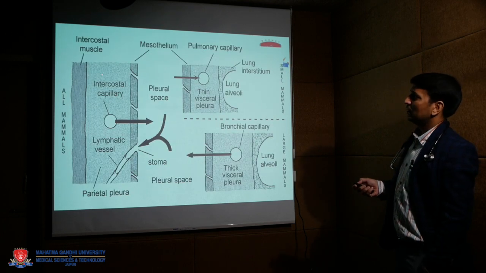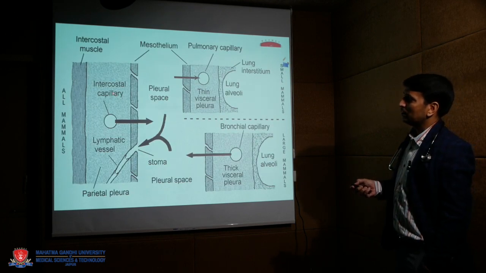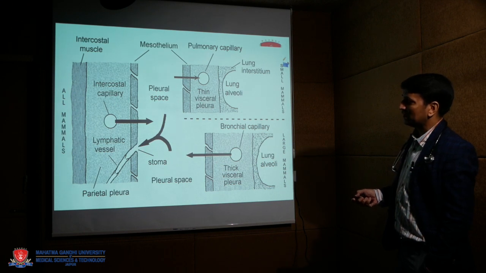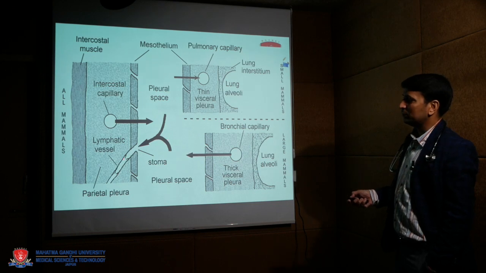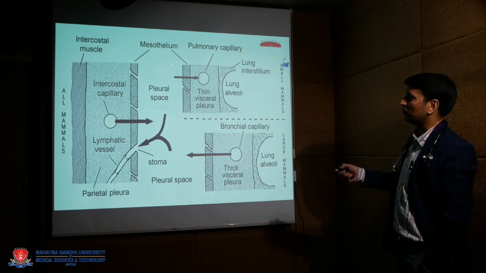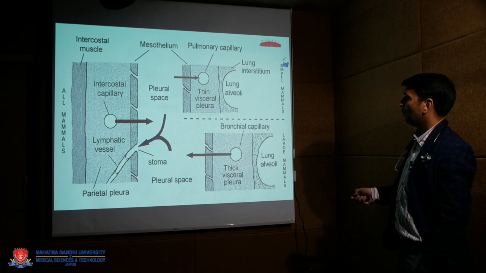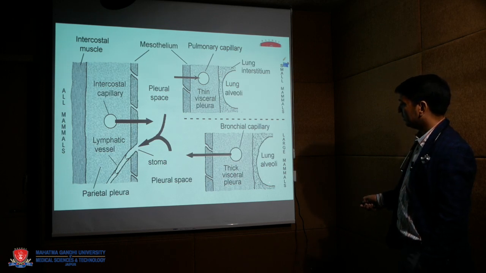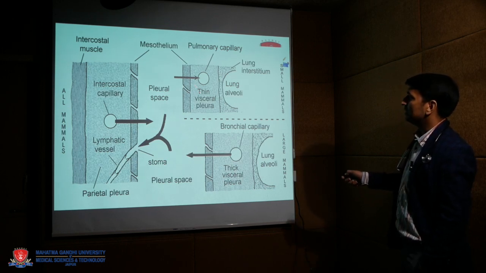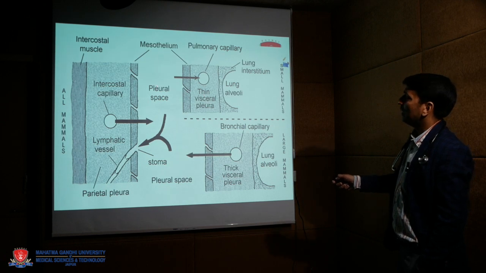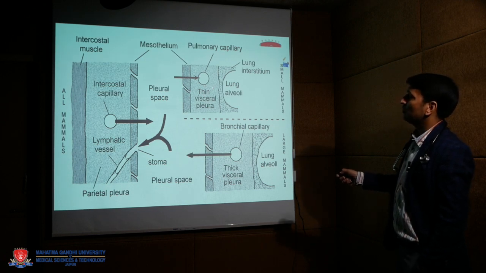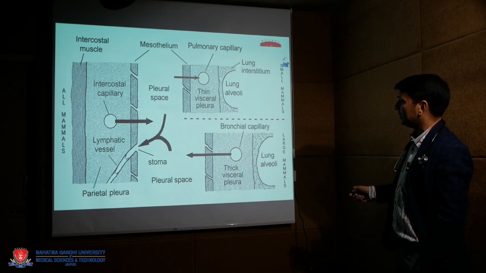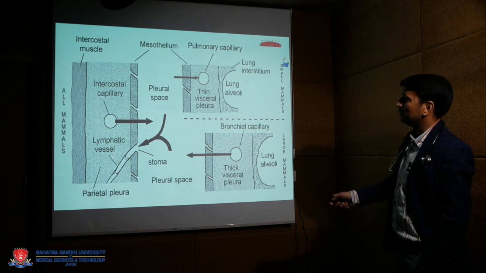These are the intercostal capillaries and lymphatic vessels. These are the stomata from where fluid is absorbed from the pleural space. And this is the visceral pleura overlying the lung parenchyma. If the visceral pleura is thin, then fluid is absorbed from the pulmonary capillaries. If thick, then it is absorbed from the stomata.